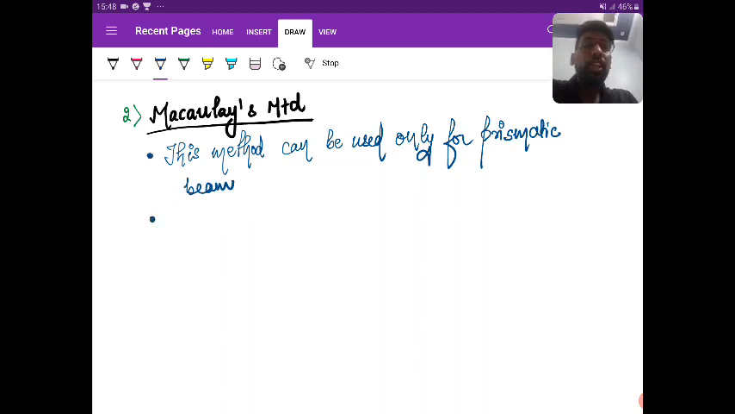Second, you just studied the double integration method, and in the double integration method, you saw that you can use that method only when the uniform bending equation can be obtained throughout the beam. But in the Macaulay method, you can use this method even when the uniform bending equation is not obtained throughout the beam, that is, when a point load or a concentrated moment is acting on the span of the beam.